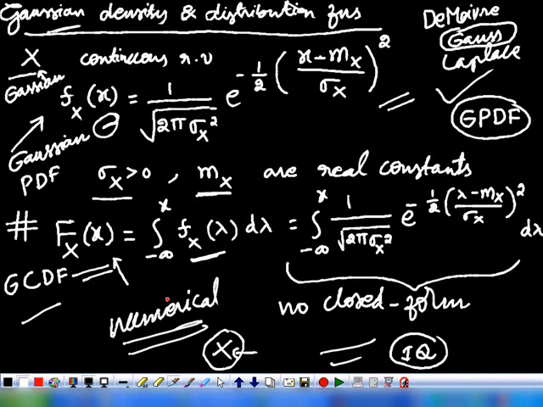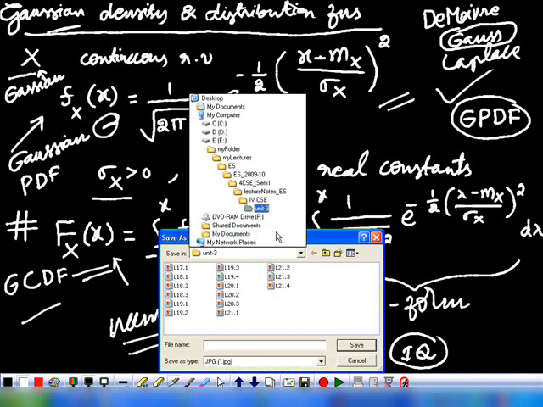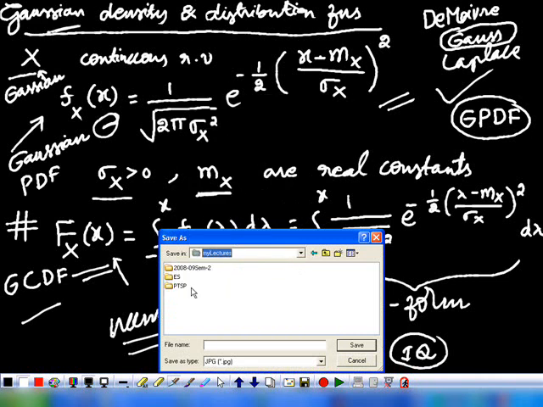That is the reason to consider a particular special type of function, which is called the Gaussian probability density. Before finding the cumulative distribution function of the Gaussian random variable, let us plot the probability density function of the Gaussian random variable.